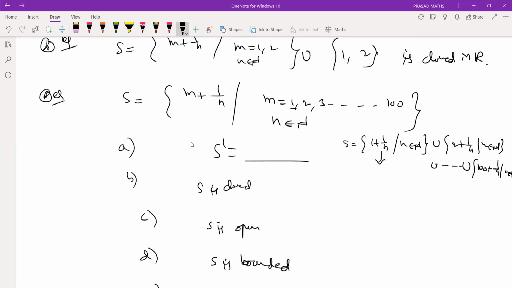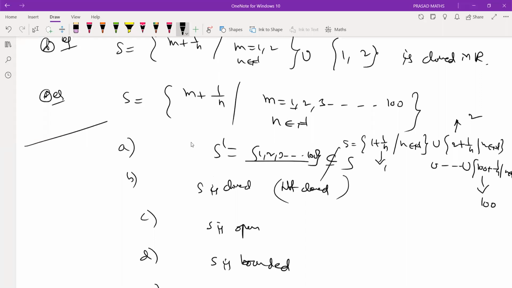We have seen 1 is a limit point for the set. We have seen 2 is a limit point. According to the last problem, 100 is a limit point. So what are my limit points? This. Is it inside? No. Therefore not closed. Is it open?